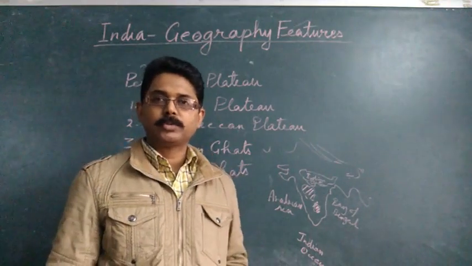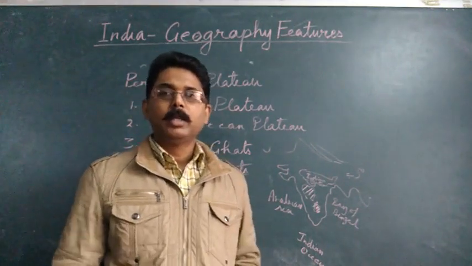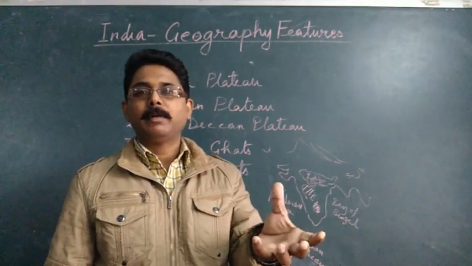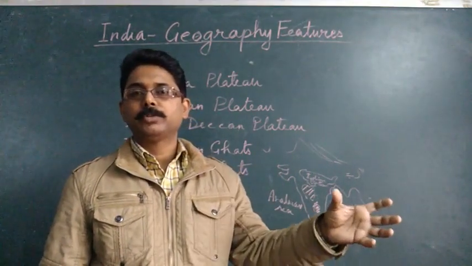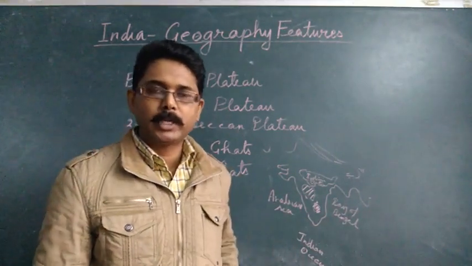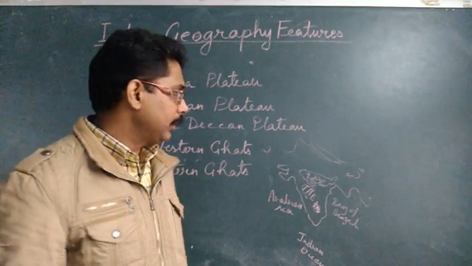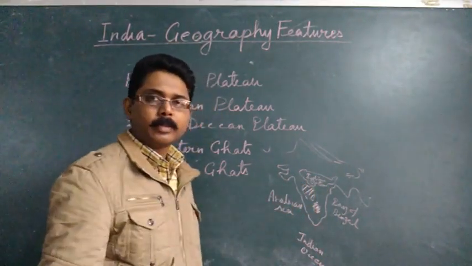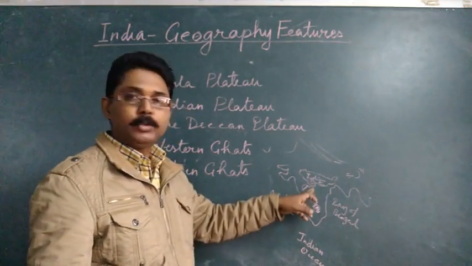What are the igneous rocks? The igneous rocks are the rocks which are solidified by the lava. When the lava solidifies and forms a rock, we call it igneous rocks. So we also call the igneous rocks as lava rocks. So this is the difference between Indian plateau and the Deccan plateau. And this is why they have been divided into two parts.